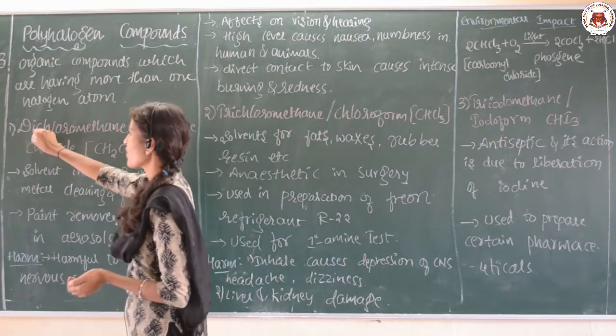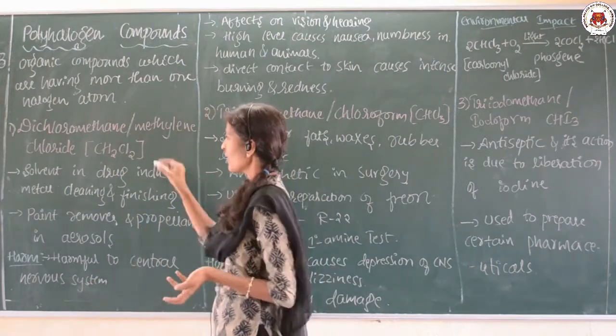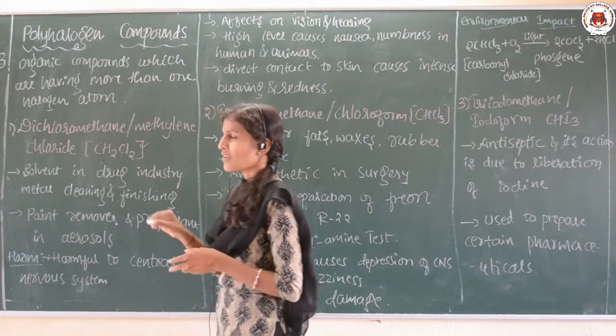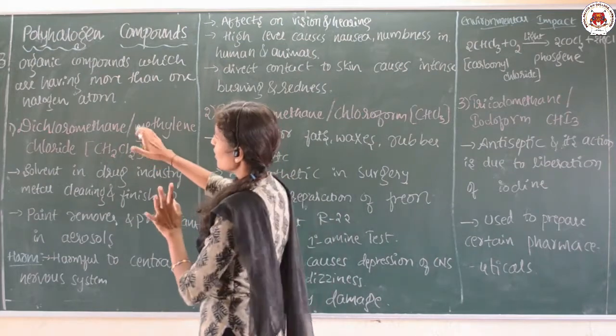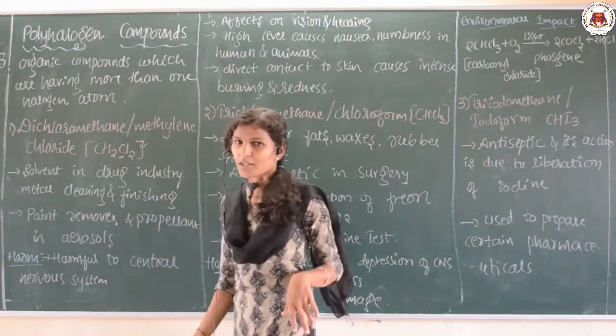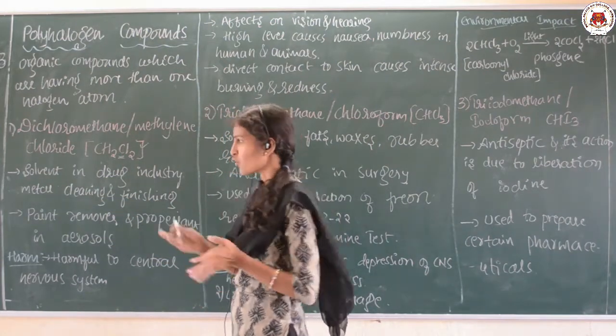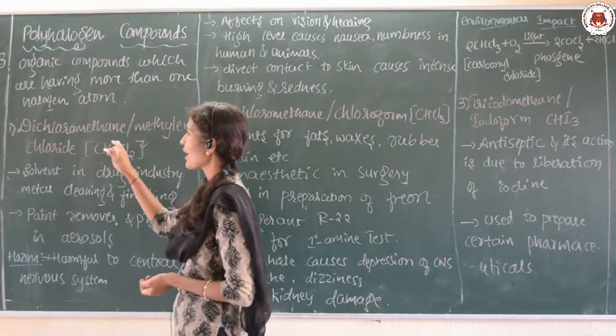The first one is dichloromethane, also called methylene chloride. Its formula is CH2Cl2. This is a polyhalogen compound, as you know, because there are more than one halogen atom, that is two chlorines. So what are the uses of dichloromethane?